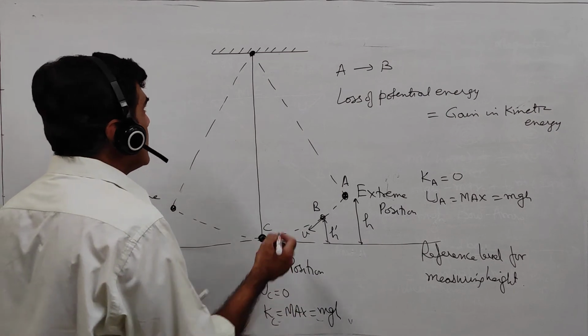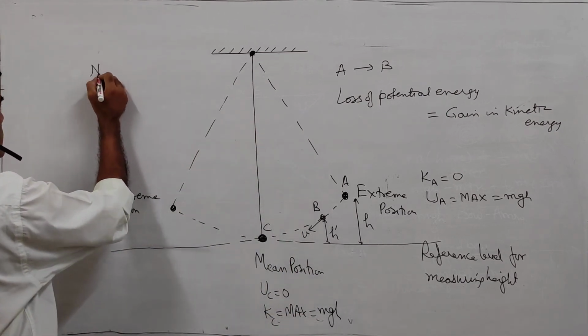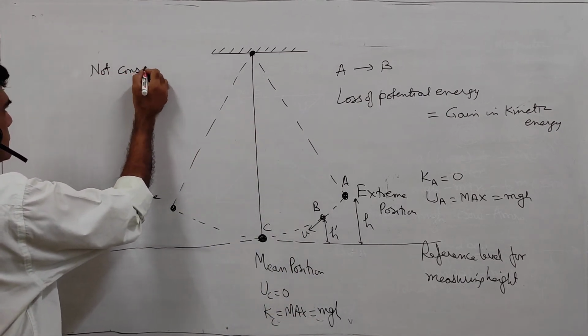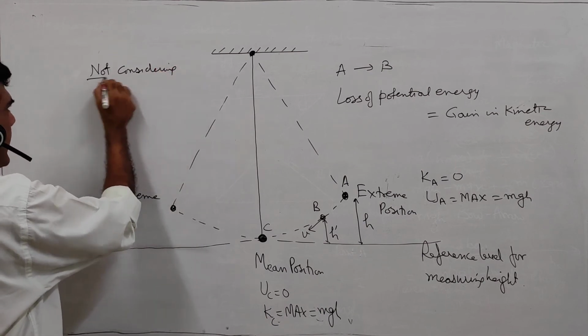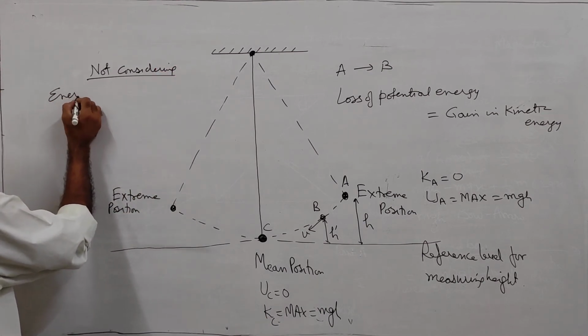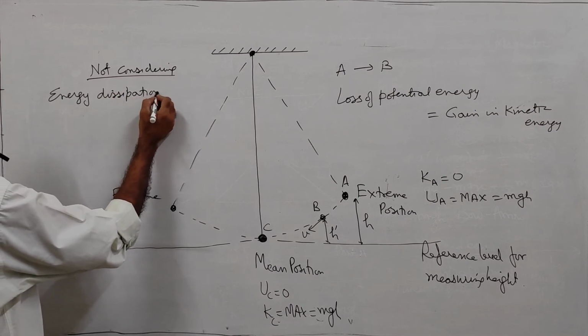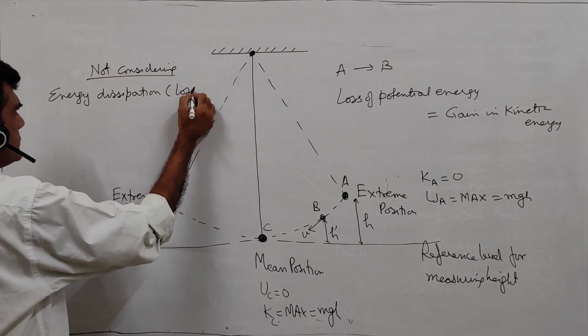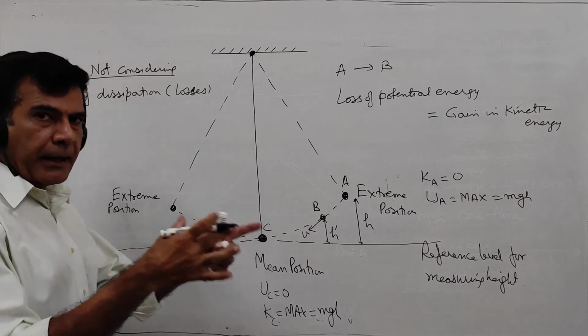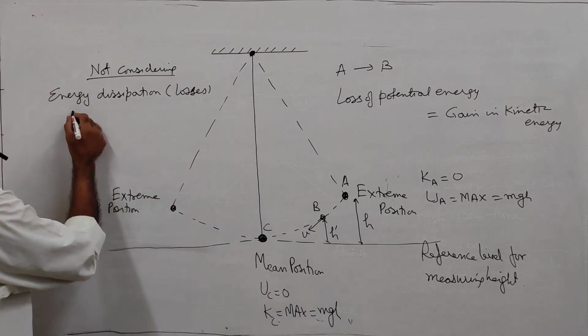We are obviously not considering energy dissipation, or energy losses, which will anyhow happen practically, like air resistance.